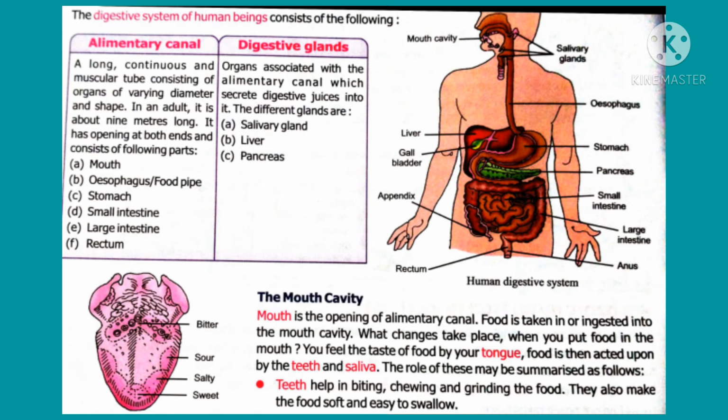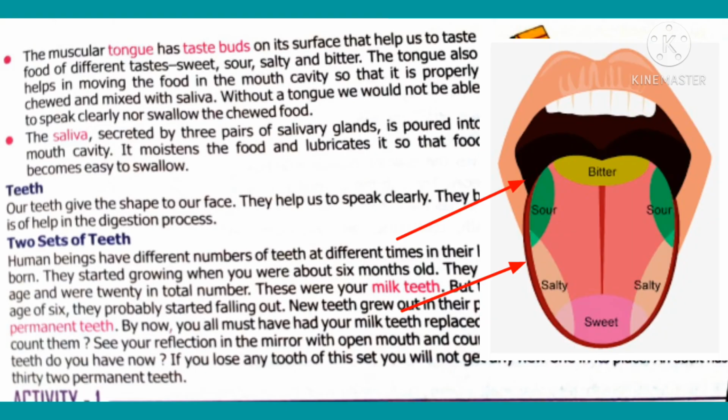Firstly, food is chewed with the help of teeth. These teeth help in biting, chewing and grinding the food and make the food soft so that it can be easily swallowed by us. Basically, our tongue has four different taste areas on its surface, which help to identify or taste food of different types, that is sweet, sour, salt and bitter.